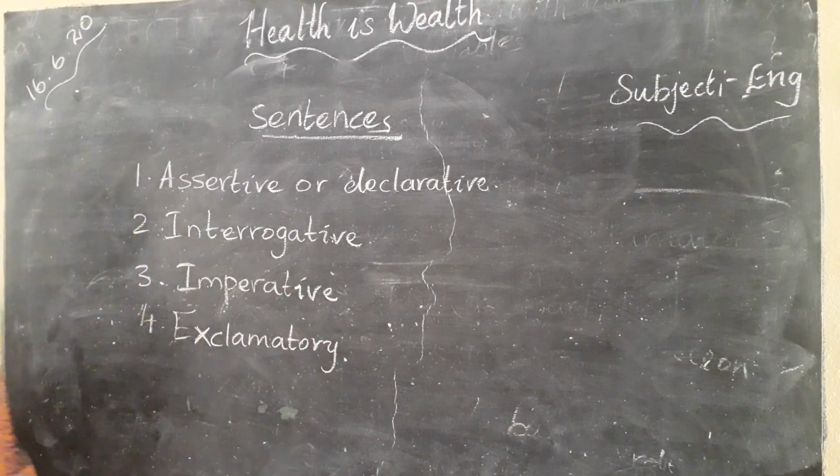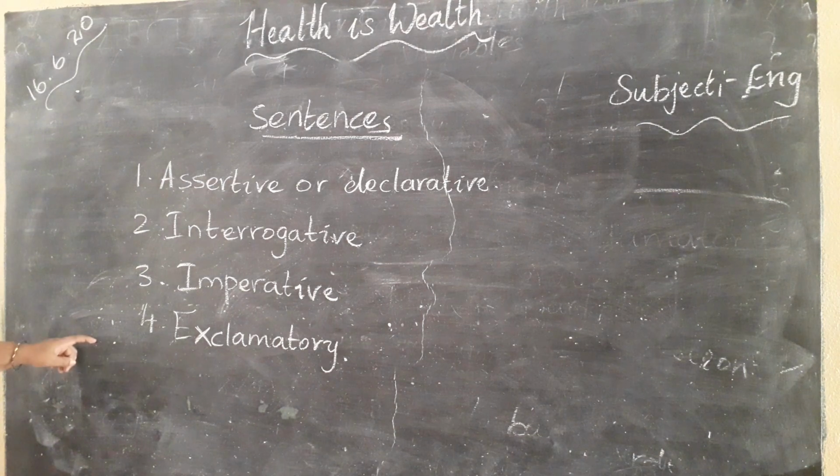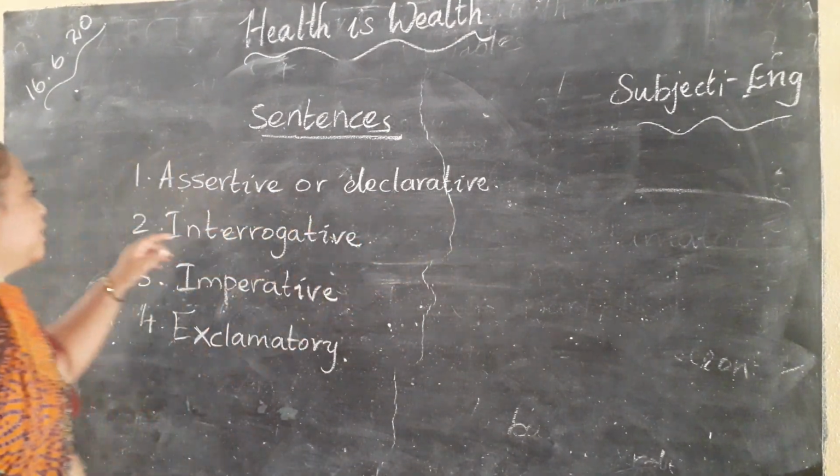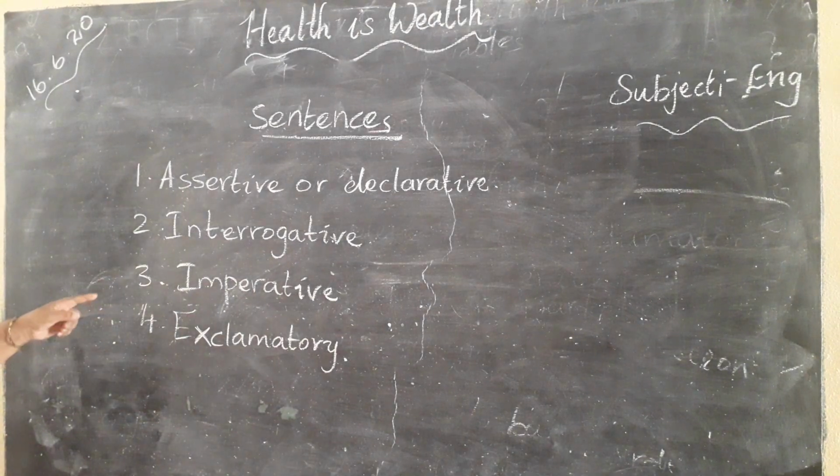So how many types of sentences are there, children? Four types. First one is assertive or declarative. Second one is interrogative. Third one is imperative. Fourth one is exclamatory. These I will be explaining in the next class.